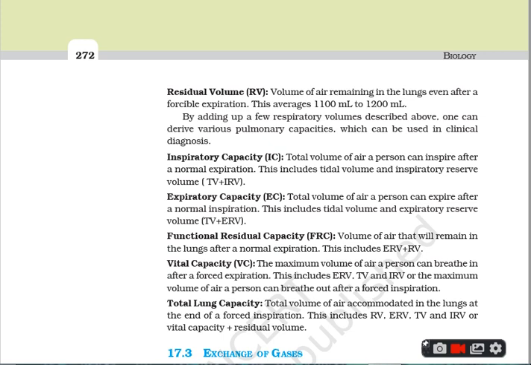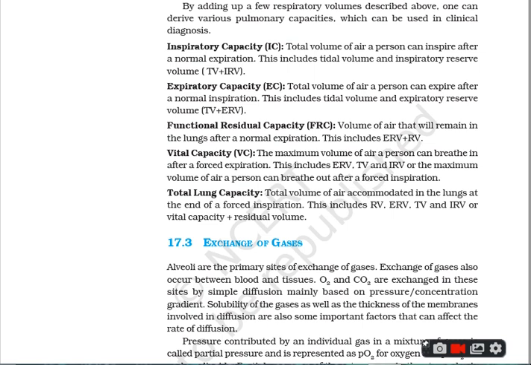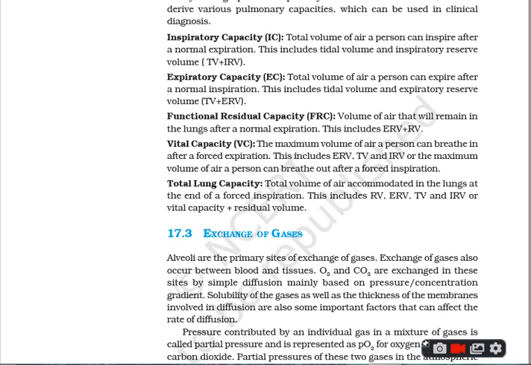Now what happens during the exchange of gases? Now we come to the next topic, that is exchange of gases. I discussed with you that the alveoli is the site of this respiratory system where exchange of gases takes place. It takes place by the process of diffusion, that is the movement of molecules from a high level of concentration towards a lower level of concentration without any membrane.